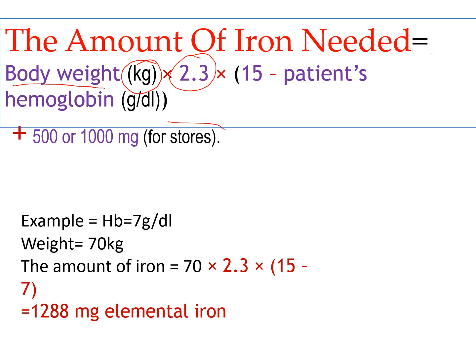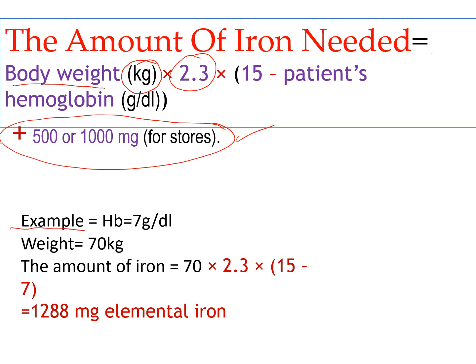You can also add 500 to 1000 milligram to replenish the store. There is controversy. Some experts prefer to replenish only the iron deficit. Some prefer to replenish also the iron store. That will be 500 to 1000 milligram.